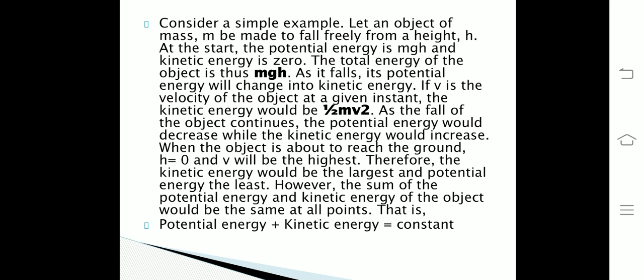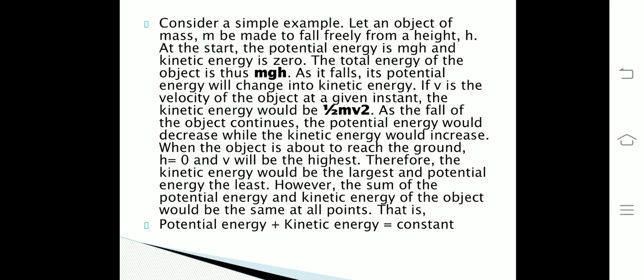To understand this, let us consider a simple example. Let an object of mass m be made to fall freely from a height h. At the start, the potential energy of the object is mgh and the kinetic energy will be 0. The total energy of the object thus becomes mgh. As the object starts falling, its potential energy will change into kinetic energy. Let us suppose that v is the velocity of the object at a given instant. Then the kinetic energy would be represented by half of mv square.